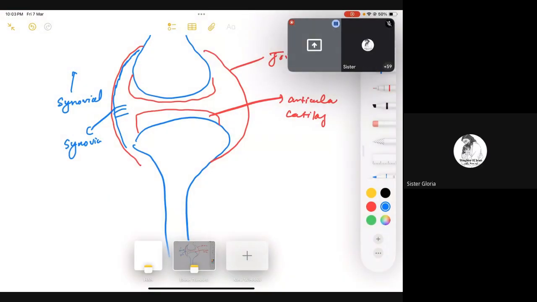Basically this synovium is going to make hyaluronic acid, and what's the goal of that synovial fluid? It's going to lubricate your joint, right? For lubrication purposes. Why? Because we have a big range of movement, so we need a lot of lubrication there at the joint space as well. Is that clear? Yes, clear. Perfect.